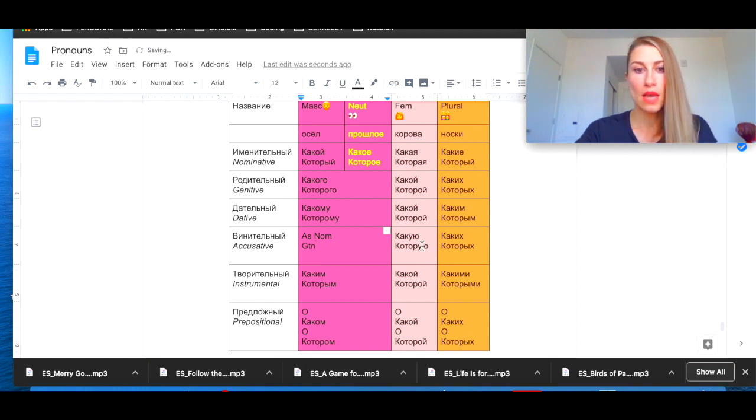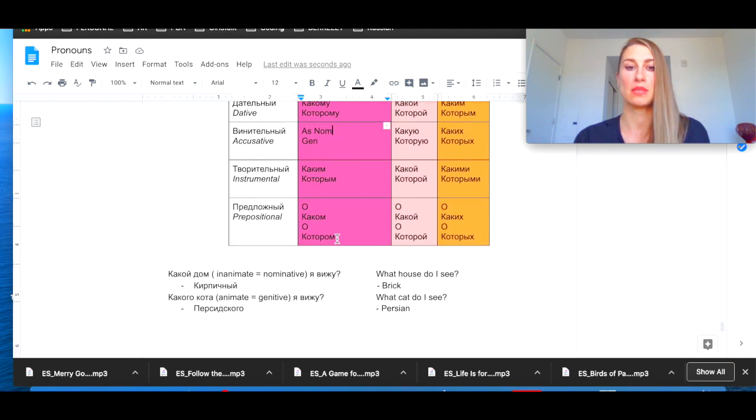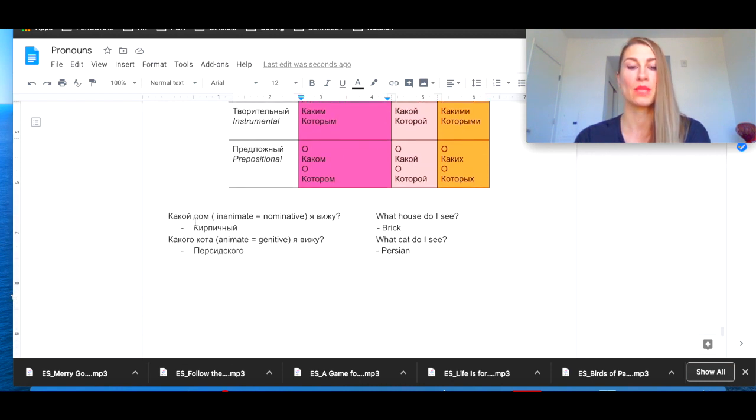Accusative, again, it's either nominative or genitive. And let's say, я вижу какого кота. I see what cat? Какого will be genitive because it's animate. But я вижу какой шкаф. I see what closet. It will be nominative because it's inanimate. Right, here the example. Какой дом я вижу? Дом is a house. What house do I see? Дом is inanimate. Then the answer is in nominative case.